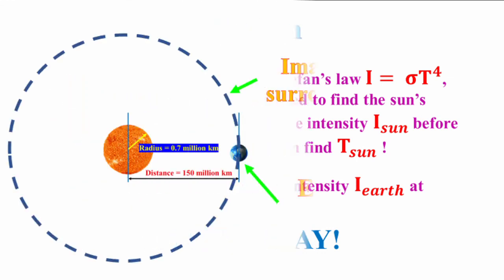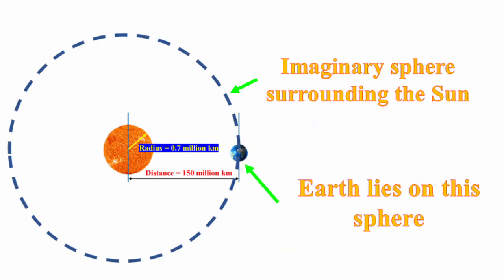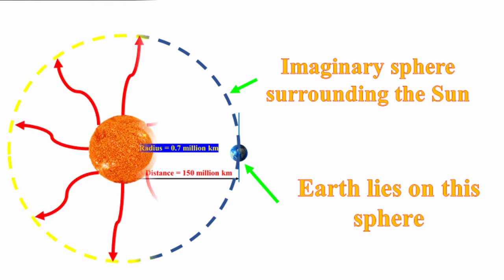For you see, we are going to draw an imaginary sphere around the sun that passes through the earth. The radius of this sphere will obviously be the distance from the earth to the sun, and the intensity of solar radiation passing through this sphere will be the intensity of solar radiation on the surface of the earth.